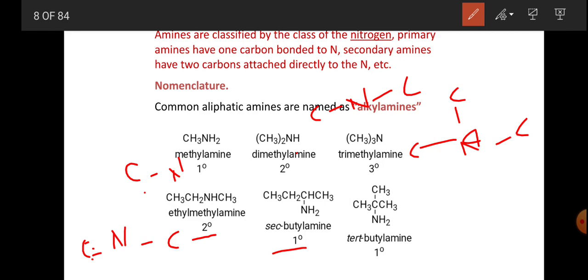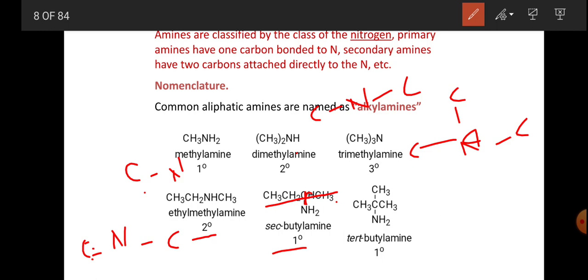So that means secondary butyl. This chain is bonded only through the second carbon to the nitrogen, so the butane chain is bonded at the second position, so that is 1, 2, so that is the secondary butylamine.